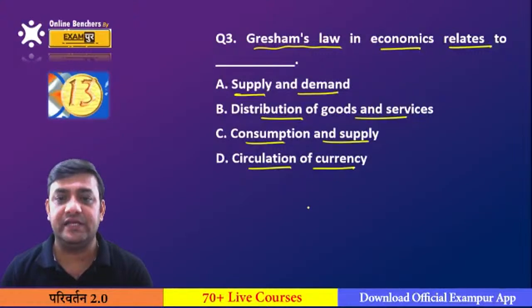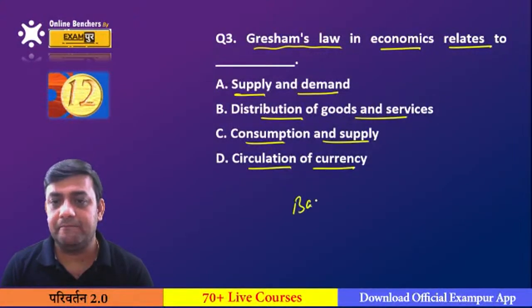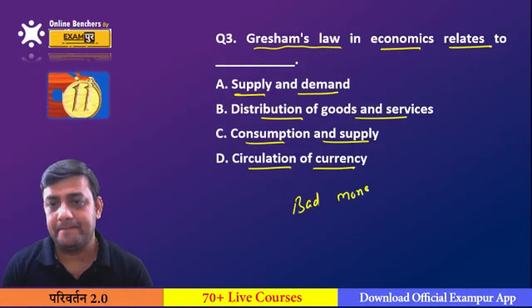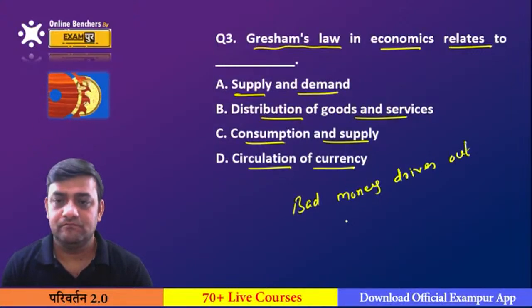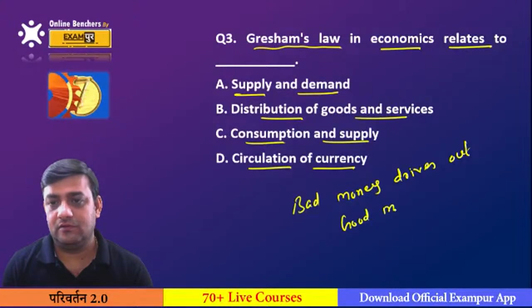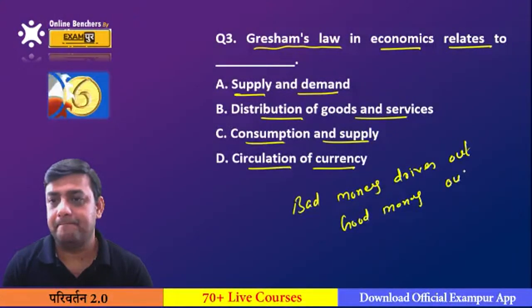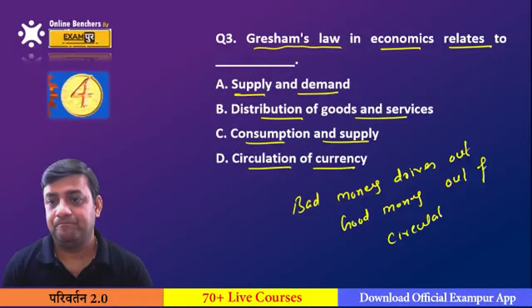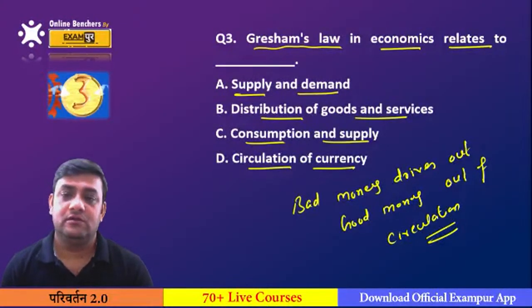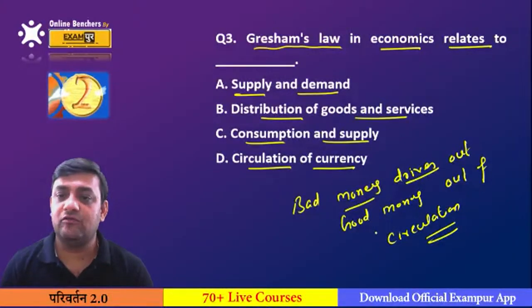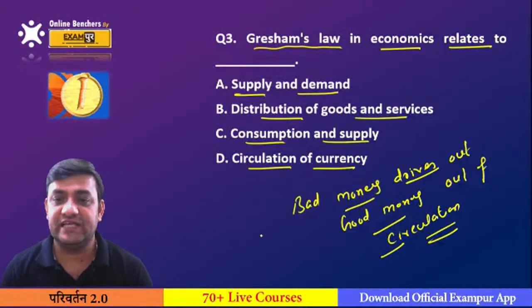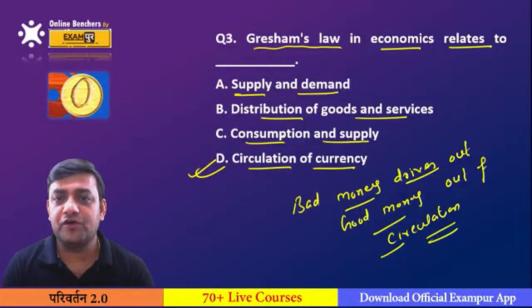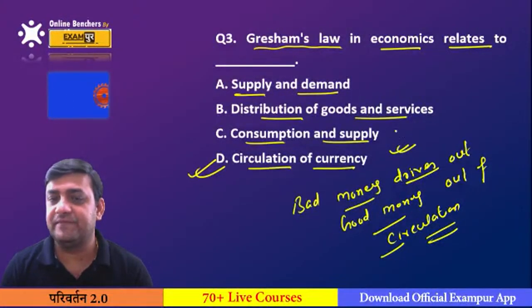Always remember one thing, that bad money drives out good money out of circulation. This is Gresham's law. Bad money always drives out good money out of circulation. So we can simply say that this law, Gresham's law, is about the circulation of currency.